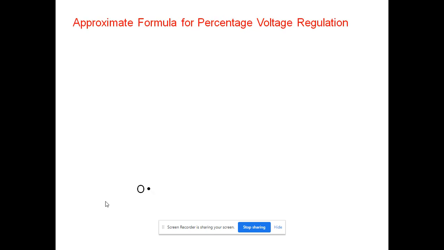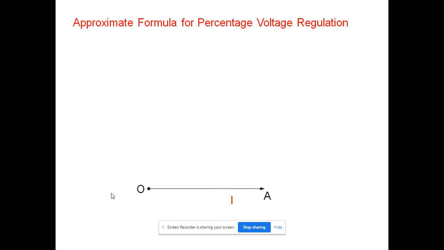Now let us see the approximate formula for percentage voltage regulation. In order to find the percentage voltage regulation, here I am considering a point O. In order to draw a vector diagram, first I have to take some reference vector. Here I have taken the current as the reference one.